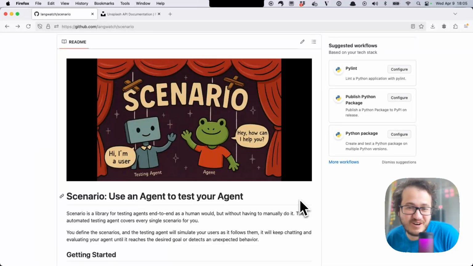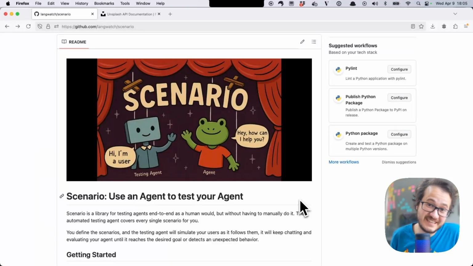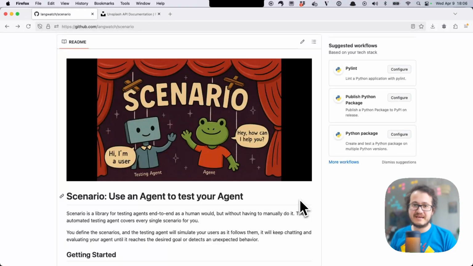Have you ever thought of putting an agent to test your agent? Well, we did. And we thought it was such a crazy idea that it might just work. And there's all kinds of applications in LLMs. You could be building a chatbot, but you can also be predicting something. You could be generating something, right?